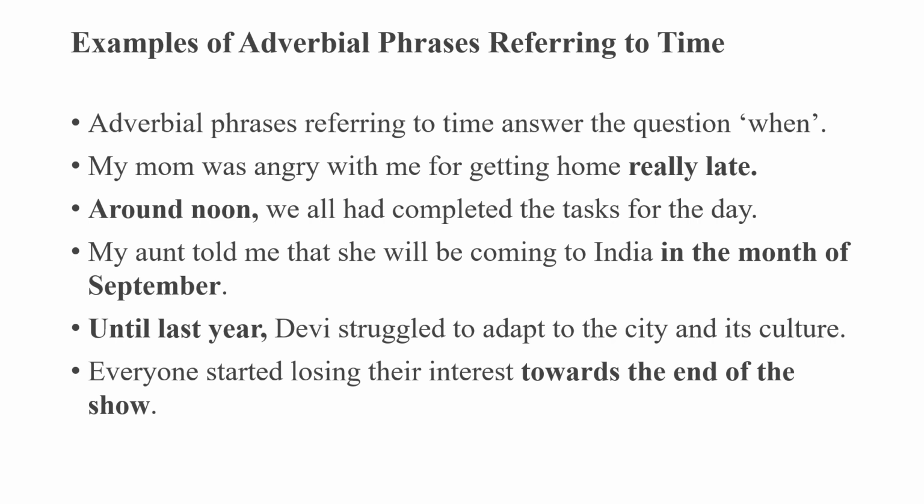In the next example, you can see my aunt told me that she will be coming to India in the month of September. In the month of September is again denoting the time, so it is an adverbial phrase of time. Until last year, Devi struggled to adapt to the city and its culture. So until last year is again an adverb of time. Everyone started losing their interest towards the end of the show. So towards the end of the show is again an adverb of time.